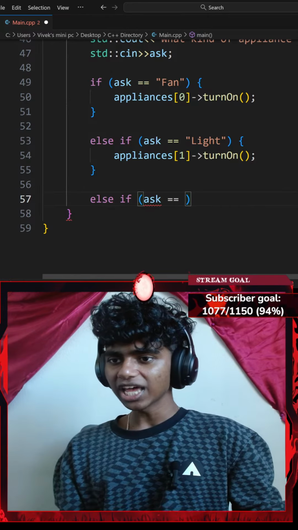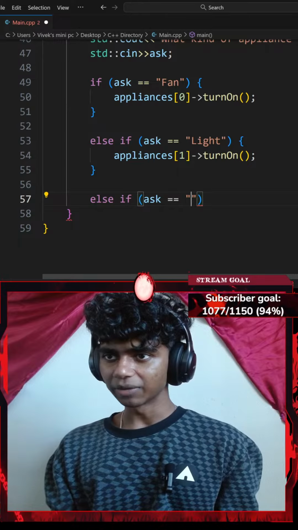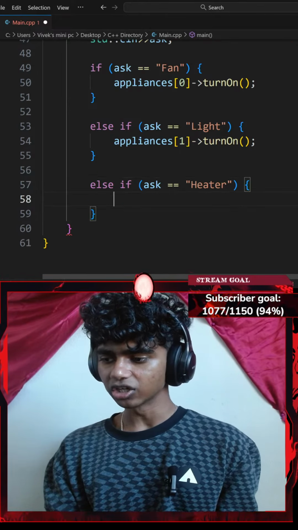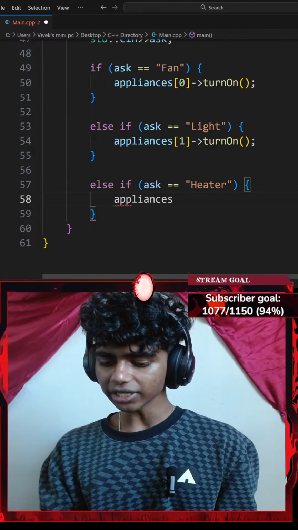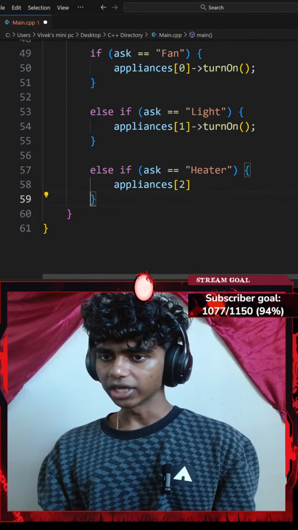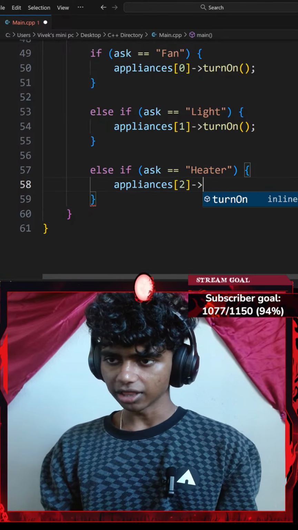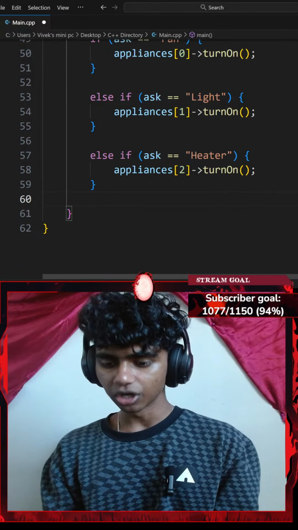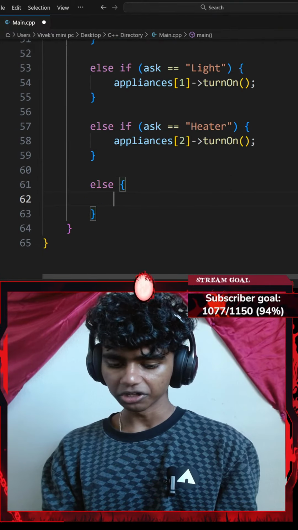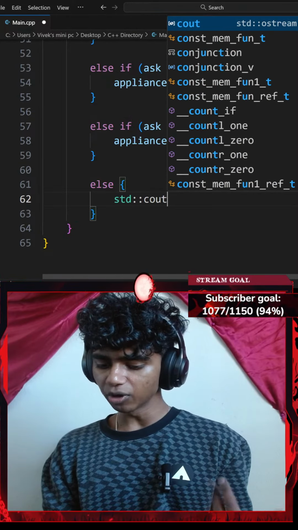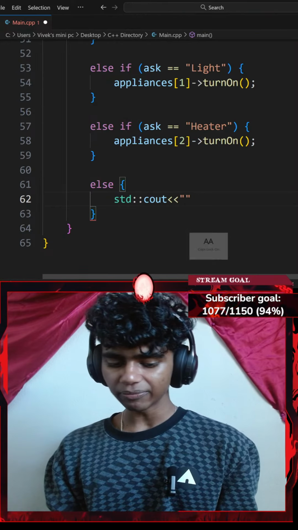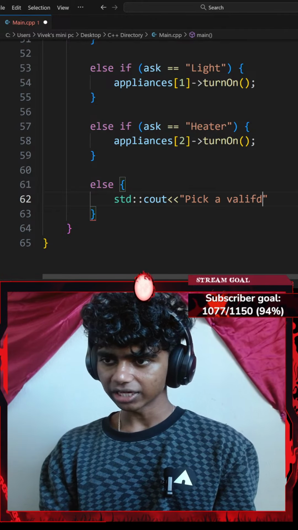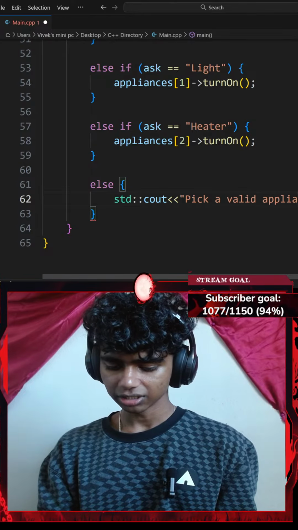That said, I'm going to create ask for something like, let's say, heater now. Okay, if my ask equals to heater, I'll go with the curly braces and do something like appliances at index of 2. Okay, and I'm going to be pointing towards, let's say, my turnOn method, ending with a semicolon. Now, lastly, I'll go with an else clause. So I'll go with else a pair of curly braces that has a standard console output with an insertion operator, which says something like pick a valid appliance.